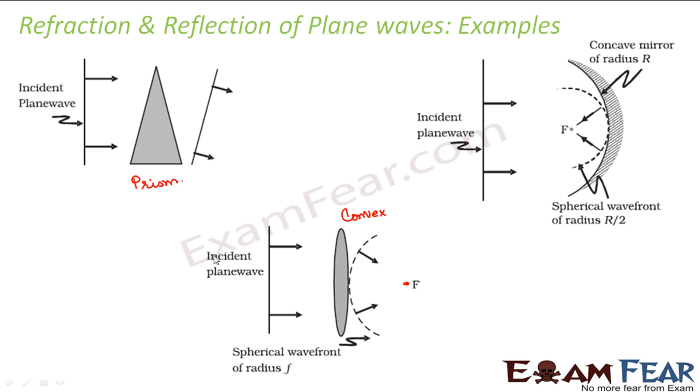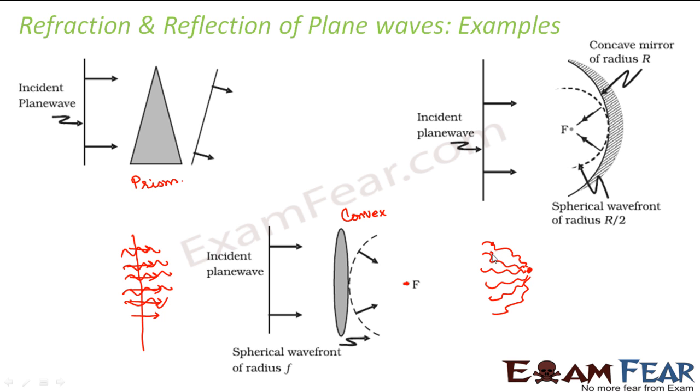Now see, before the waves were moving like this. That means the waves were moving like this. Therefore, the wavefront was something like this. But after passing through the lens, the waves are moving like this. Right? Because the waves are getting focused to a point. So what would be the wavefront now?